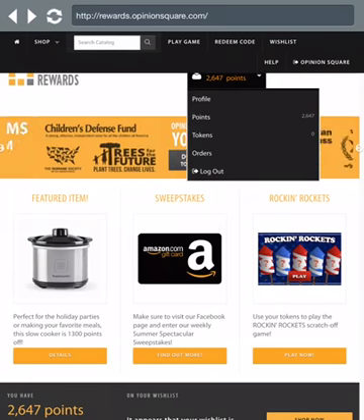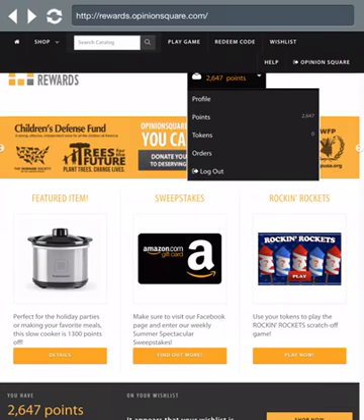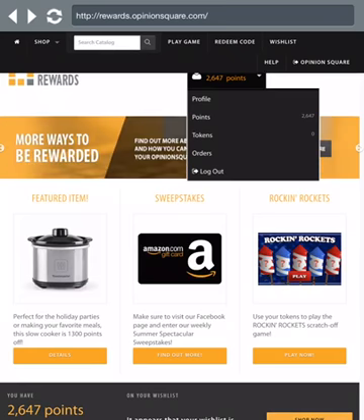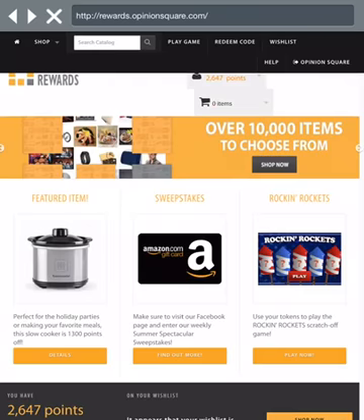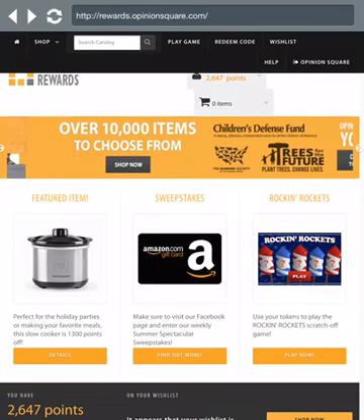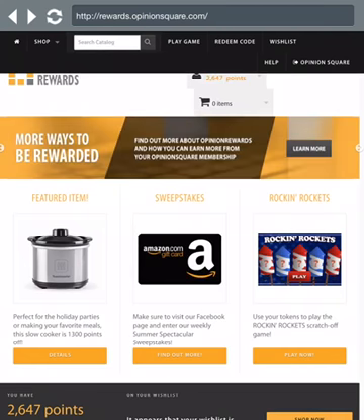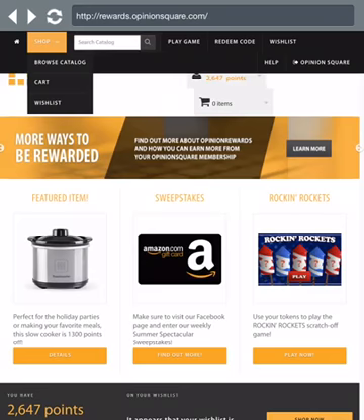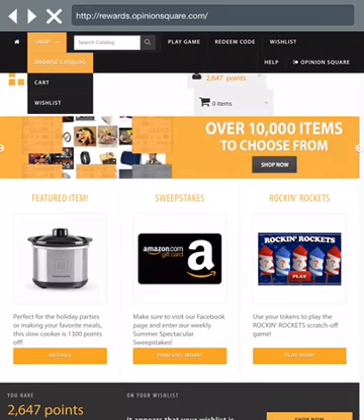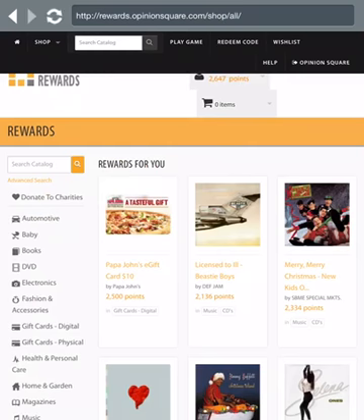And then you got the points, and then here's the thing on top again with the points, and it's got profile, the amount of points, how many tokens I have, and orders if I had placed any orders. So, anyway, now near the very top, there is a search catalog, and then next to it is shop, if you'll see where I just clicked on shop. And you can browse the catalog, and here are all the items.